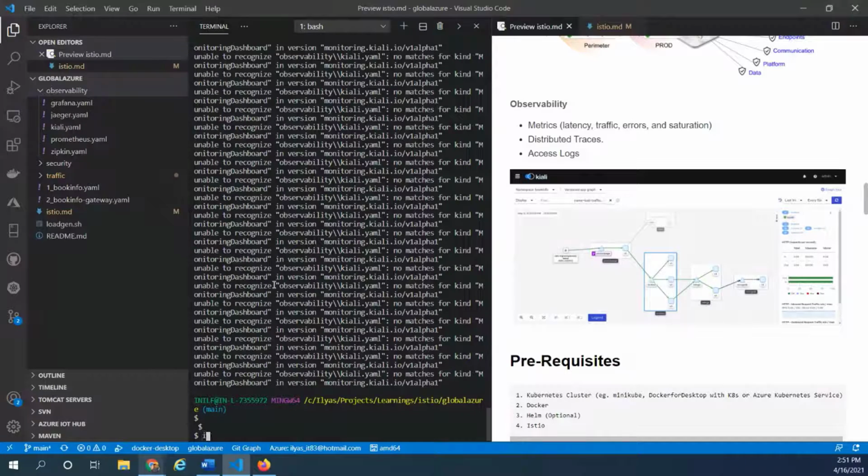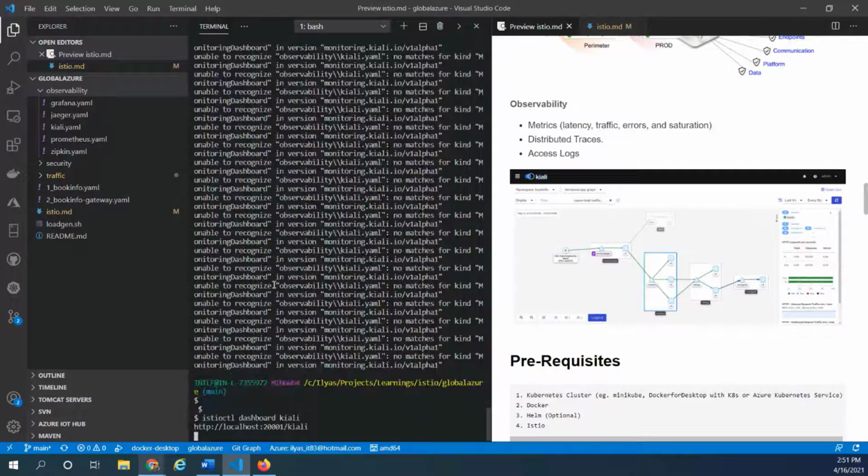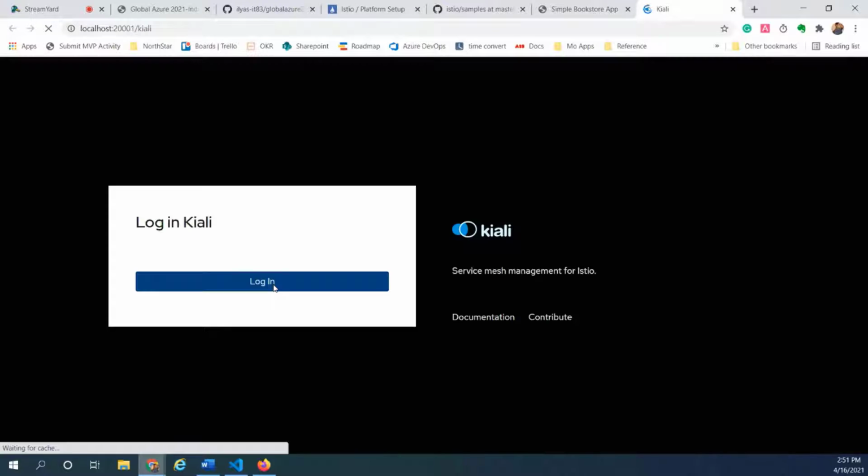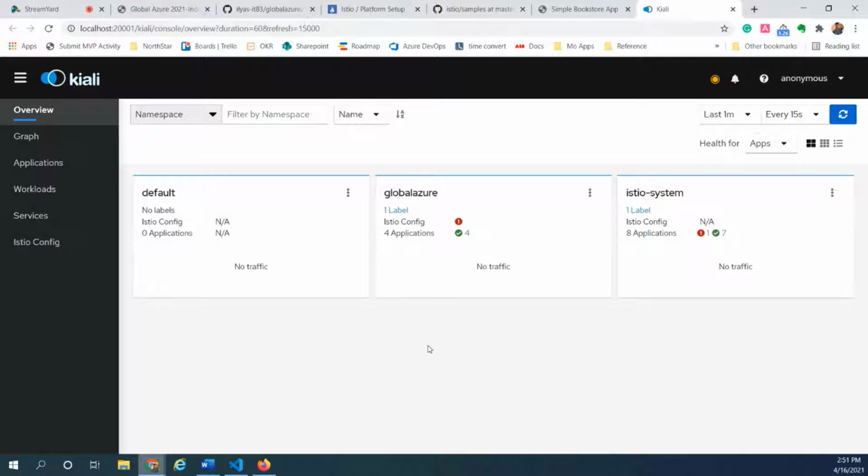In order to do that, we could say istioctl dashboard, and then say kiali. So Kiali is a distributed trace management solution or a dashboard, which could help us visualize the microservices that we are deploying. So let's start with this.